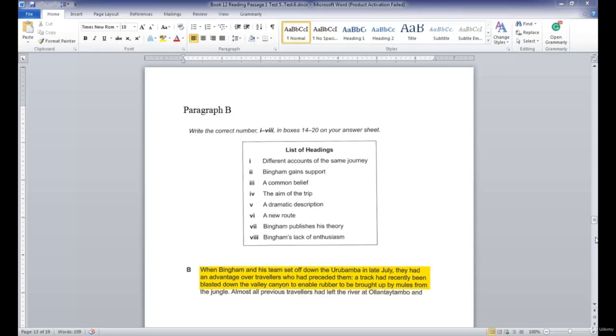There is nothing about different accounts of the same journey. There's nothing about him gaining support. Right? If I ask you the question, where does it say he gained support? And you tell me I don't see that. Well, that means that's not the answer. Or if I ask you, where do you see something about different accounts of the same? I don't see that. Well, that's not the answer. It tells us there was an advantage. There was a new route, a new track, synonym language: track, route, recent, new. That's the test.